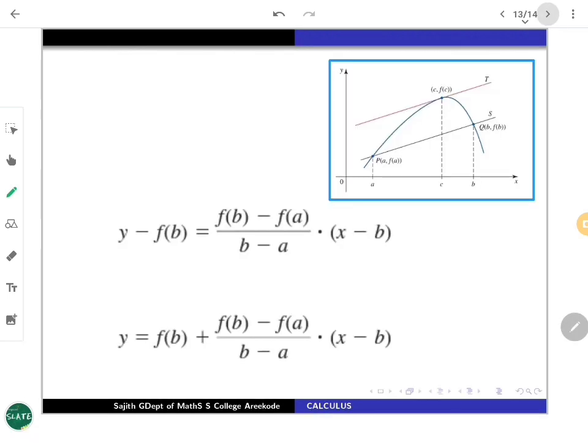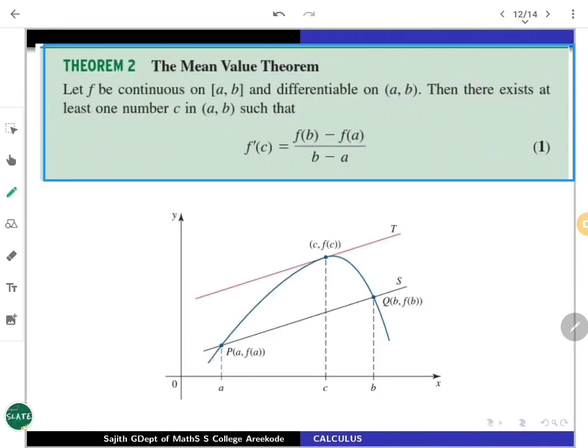For the proof, the only thing you should remember is that you should find this equation, in the sense that the slope of the chord, as we have already seen, is f of b minus f of a by b minus a. So what you have to do is first find the equation of the secant line. The word chord is generally reserved for circles, but you can use secant line, so secant is the correct word to use. So find the equation of the secant line.